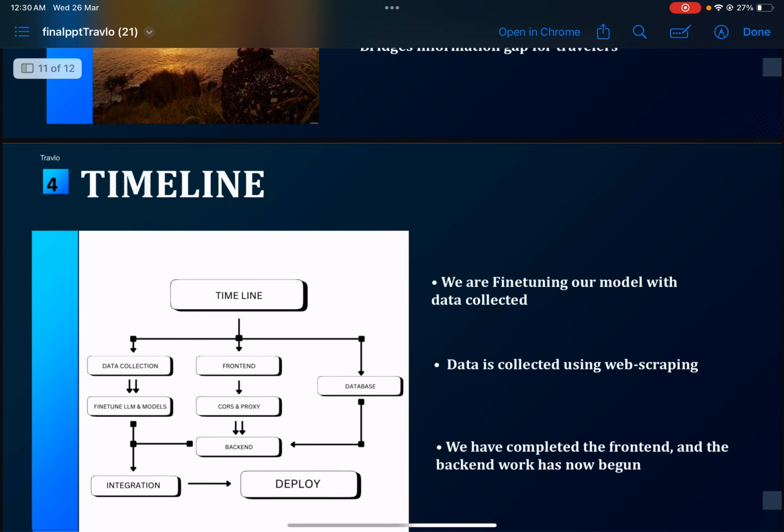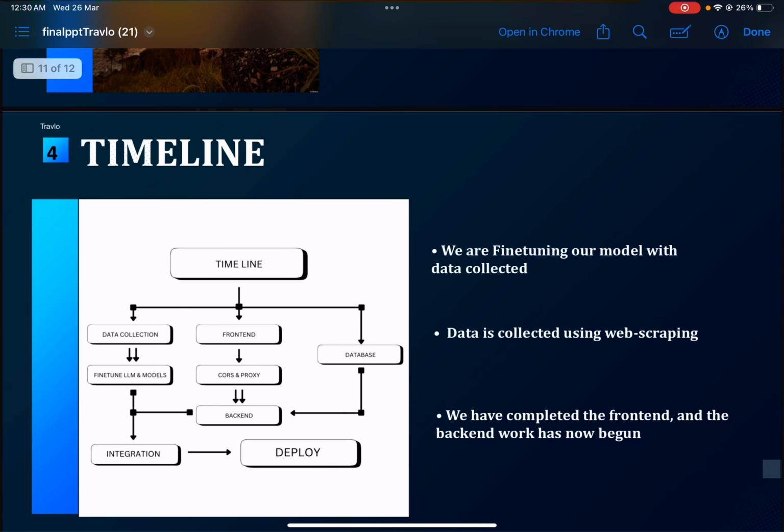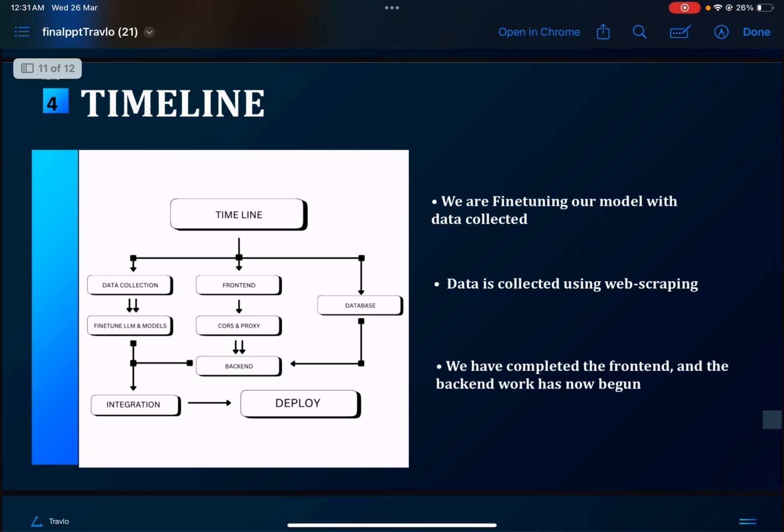And this is our timeline. In the timeline we have planned, as we have previously discussed, our whole Traveler web application and its user flow. We are working on it, and we have done the data collection part, and we are doing fine-tuning of the LLM model. In the front end we have developed the UI, and the cross proxy part is going on. For the database also some part is left, and very soon we will integrate